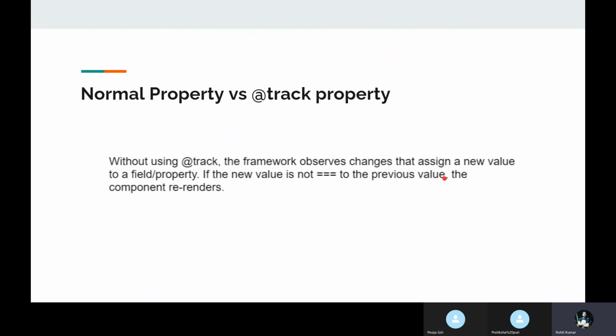So here you can see the previous value, and then the component re-renders. In a normal property, we cannot apply @track directly because it is tracked by default by nature. But if you want to use an array or object, always use the @track property. After that, you can see my DOM is rendered. Without @track, we cannot render the complex data type. That is what's available here. Any questions or queries now?